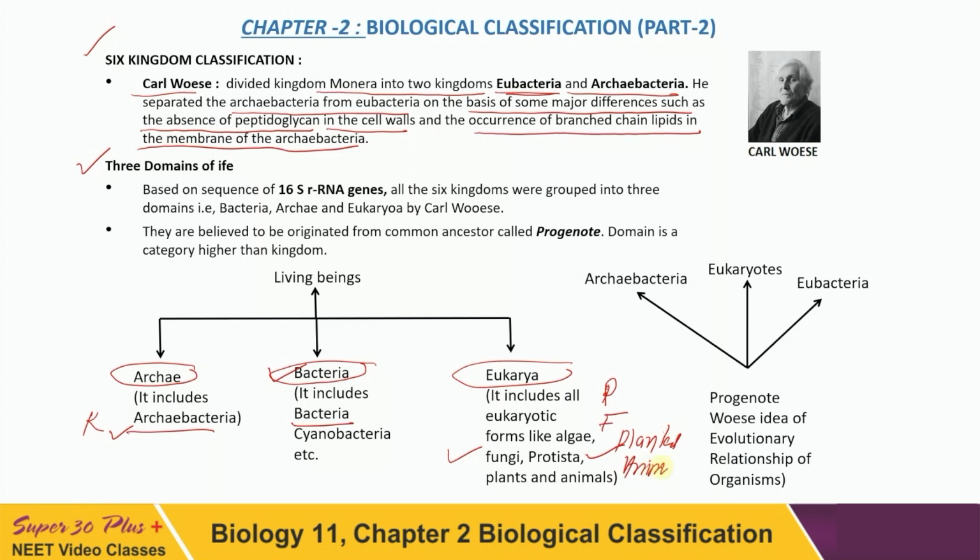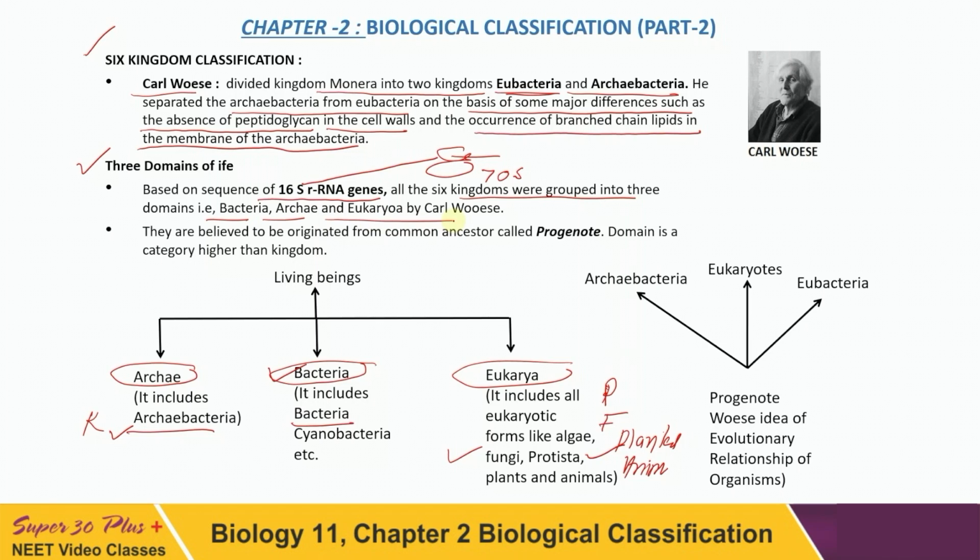The three domains have been separated on the basis of 16S ribosomal RNA. You see, the ribosome has a smaller unit, in the 70S ribosome. In the smaller unit we have the 16S ribosomal RNA. The gene sequences are different, and all six kingdoms have been grouped on this basis into three domains: Bacteria, Archaea and Eukarya.